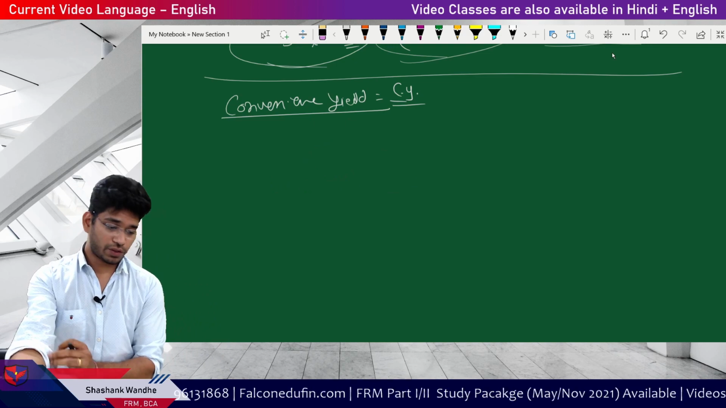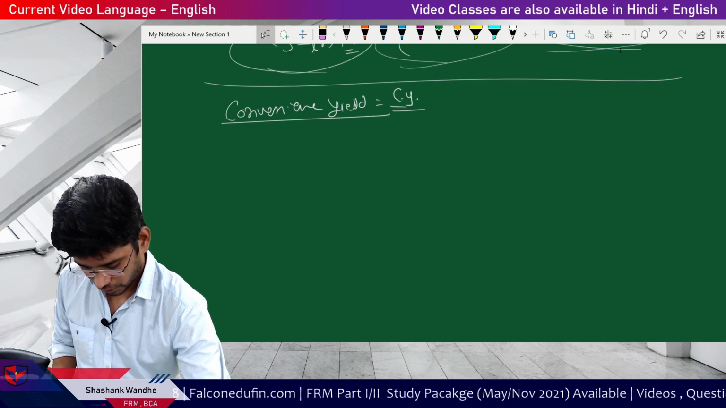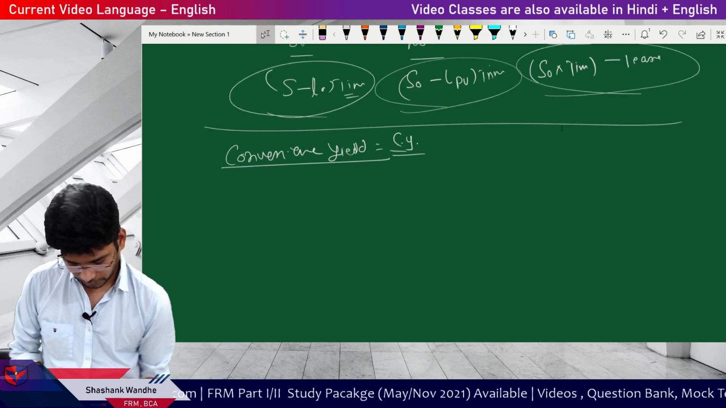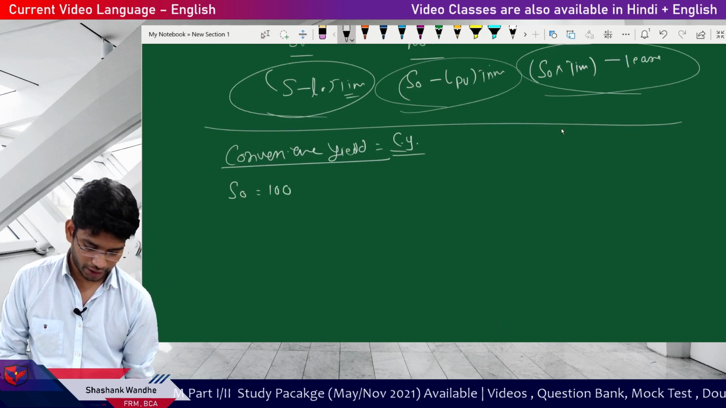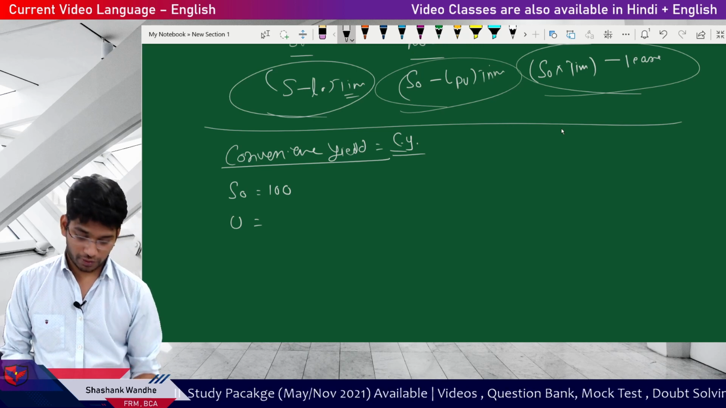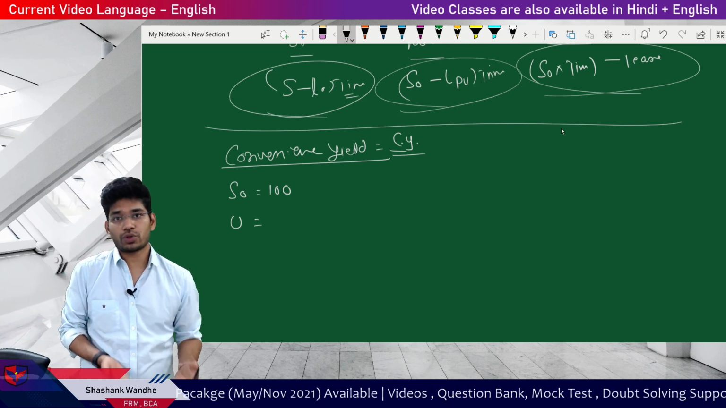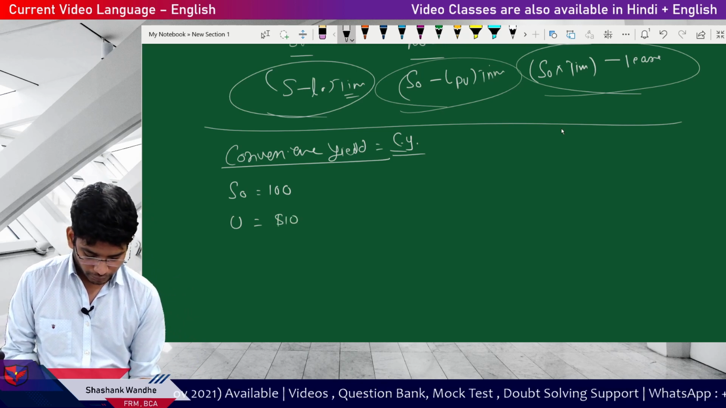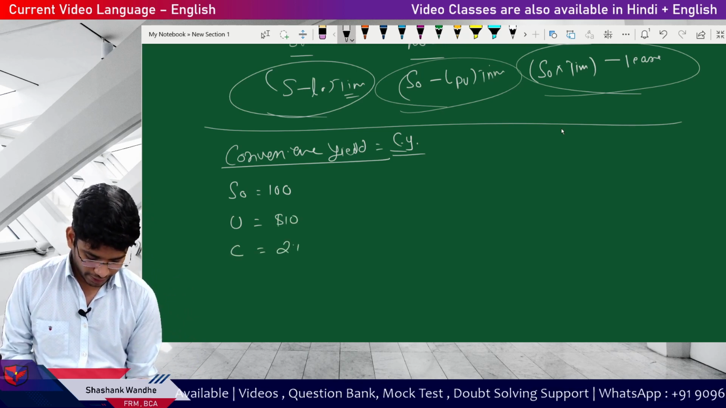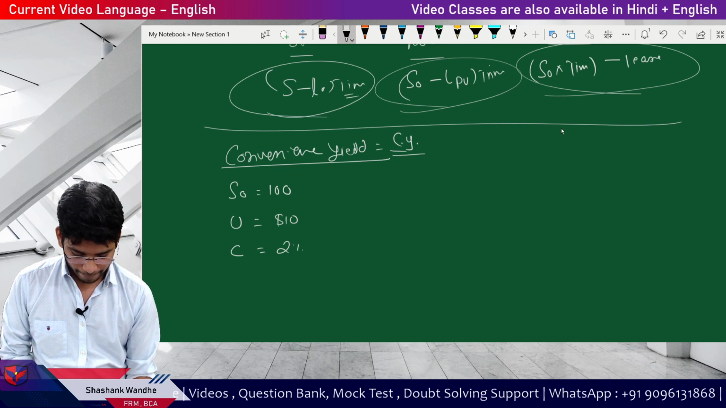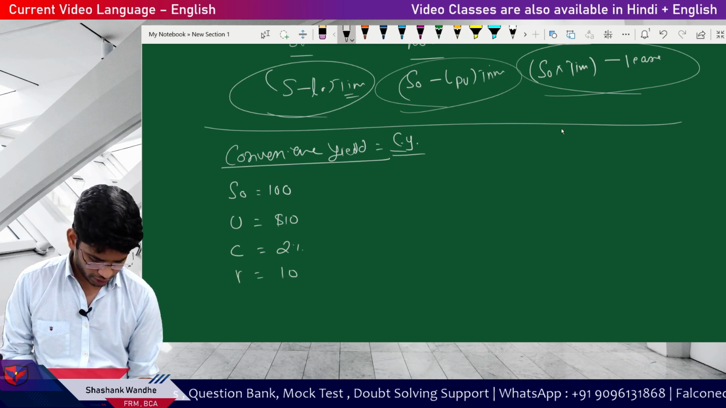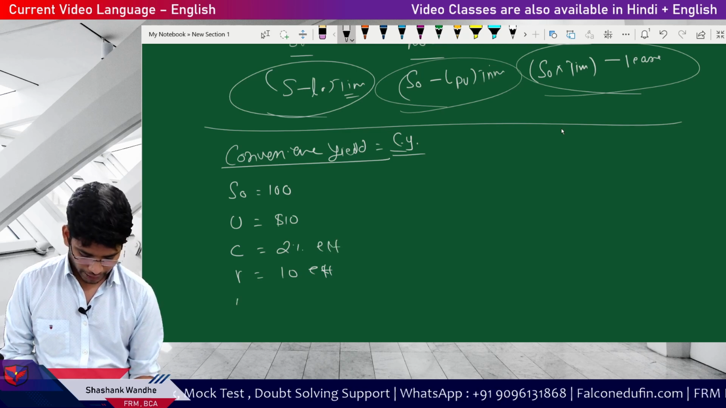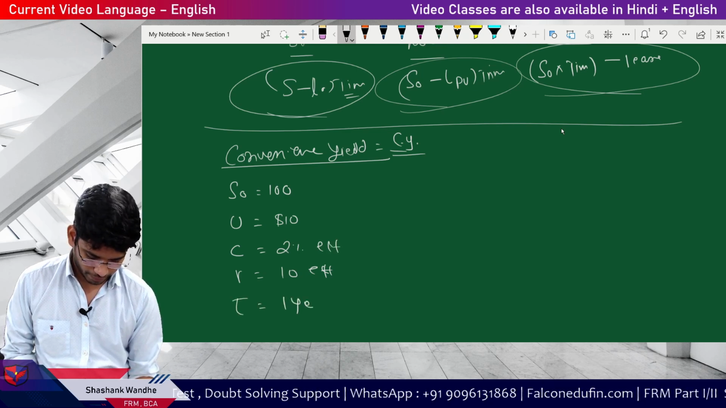Now our previous question is proper here. This question was related to the convenience yield. S0 is equal to $100. Because this is convenience yield, I have to store the commodity with me, so I will incur some storage cost, say $10. Convenience yield say 2%, and interest rate as usual 10%, both effective, and time period is 1 year.